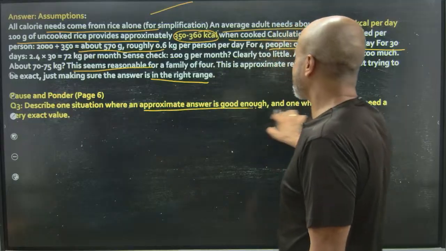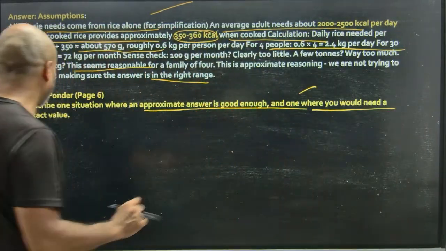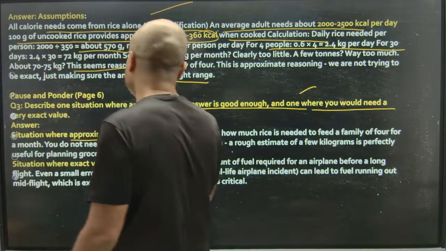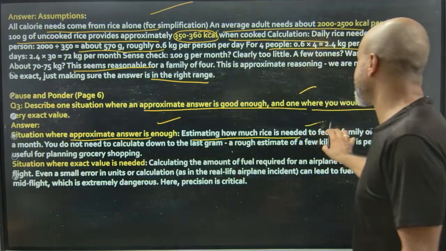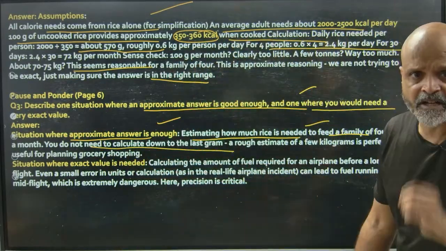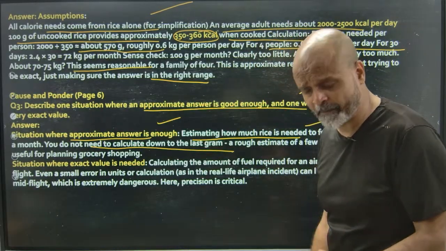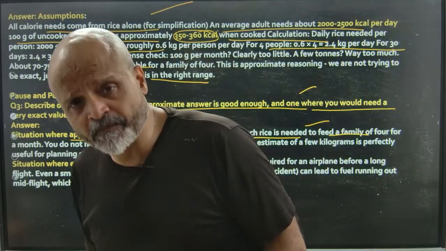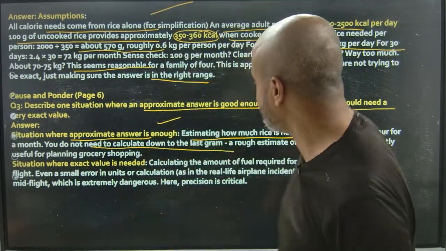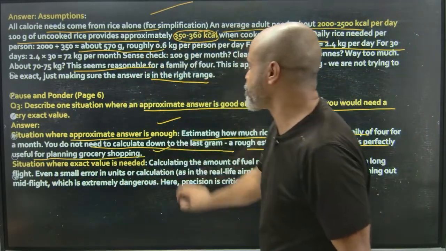Describe one situation where an approximate answer is good enough and one where you would need an exact value. So let's say a situation where an approximate answer is enough: estimating how much rice is needed for a family of 4 a month. You need not calculate down to the last gram. You just have to have a fair idea about the calorie requirement and how much dependency on rice there is to fulfill the calorie requirement per individual in that particular family. A rough estimate of a few kilograms is perfectly helpful for planning grocery shopping.